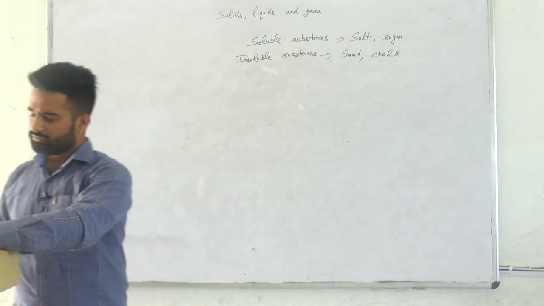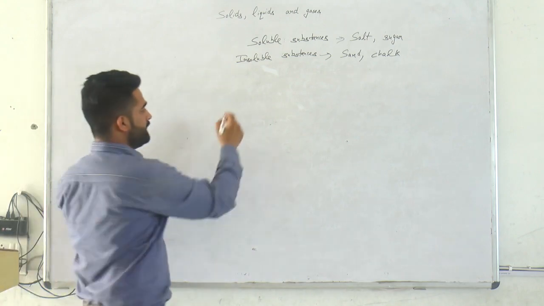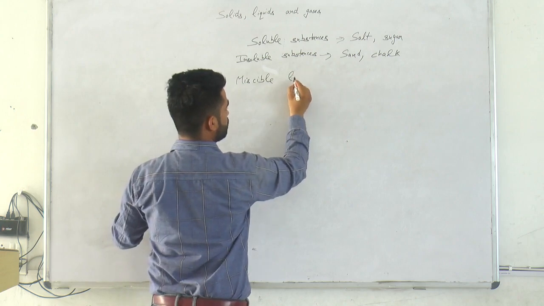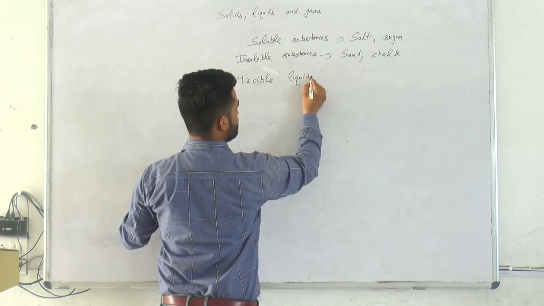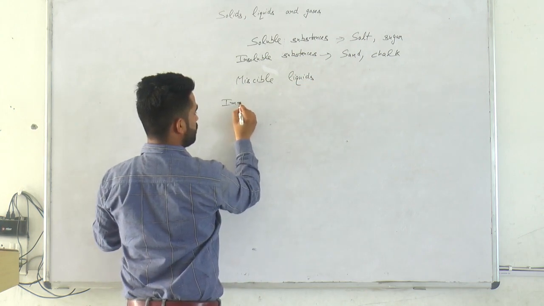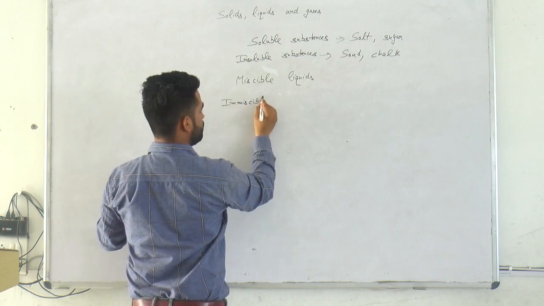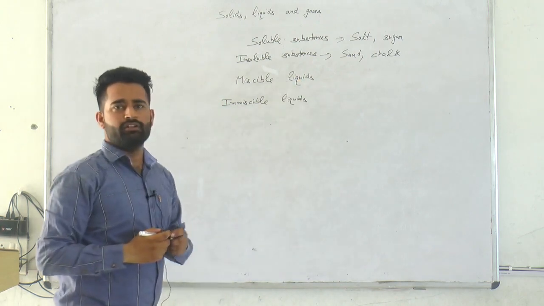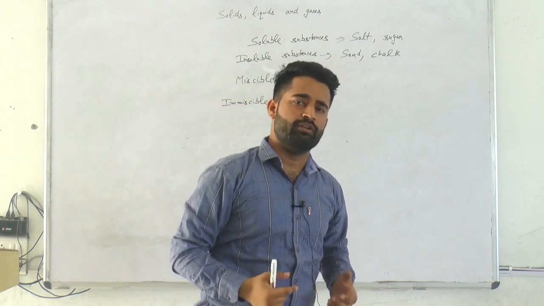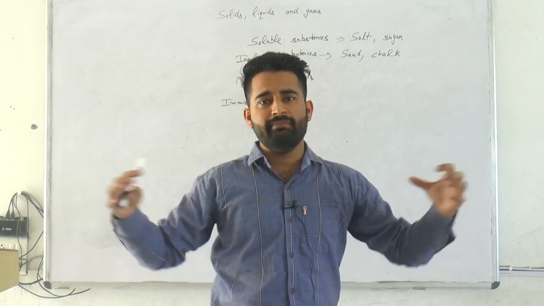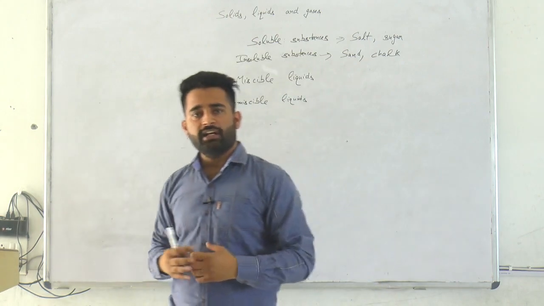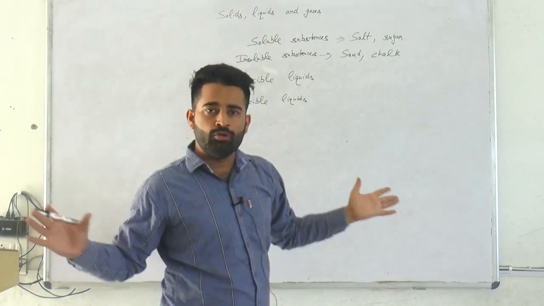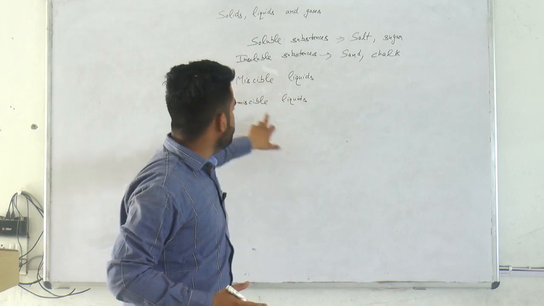Our next topic is miscible and immiscible liquids. What are miscible liquids? Like when we mix lemon juice in the water, it mixes up. The liquids that mix with each other are called miscible liquids. The liquids that do not mix up with each other are called immiscible liquids.